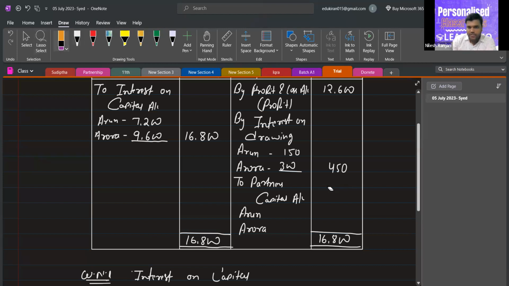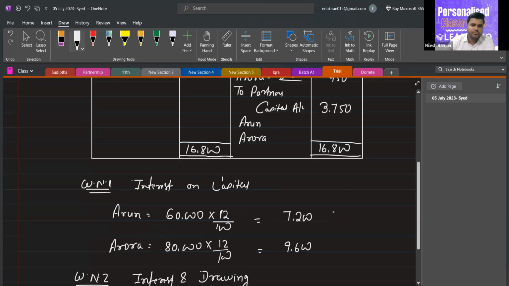So now you can see 16,800 is more than 13,050. So we will write this 16,800 in the total column and deduct these two amounts from this. We will calculate the difference between debit and credit side. So this difference is 3,750.